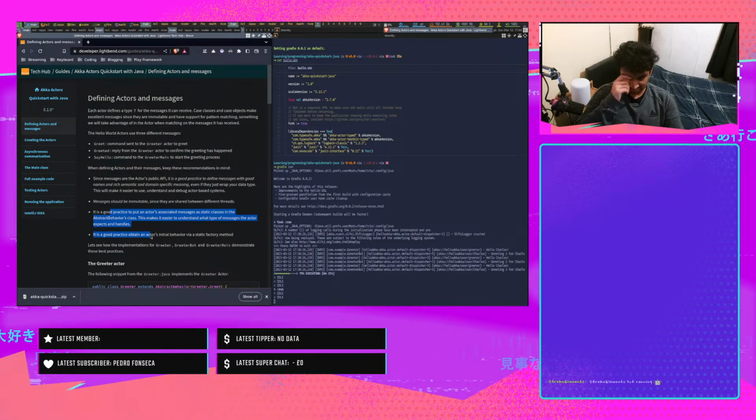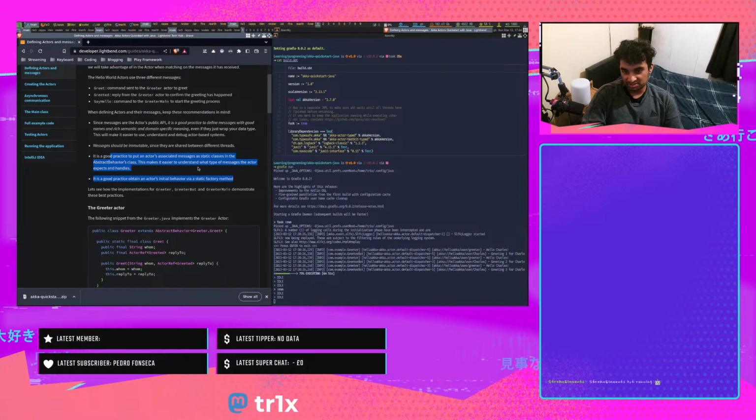It is good practice to obtain an actor's initial behavior via a static factory method. Interesting. I wonder if they have an example of this factory. Let's see how the implementation of a greeter, greeter bot, and greeter main demonstrate.